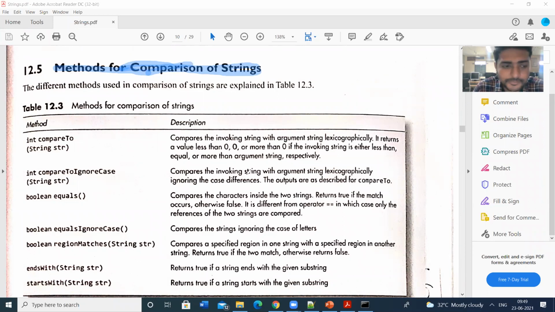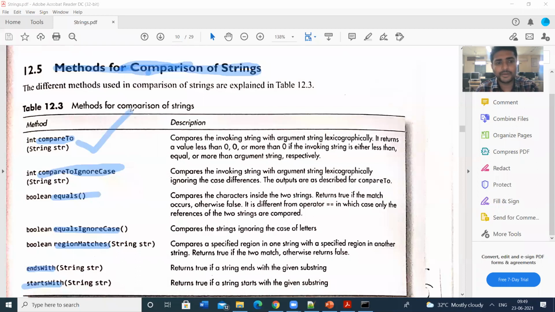Those methods are compareTo, compareToIgnoreCase, equals, equalsIgnoreCase, regionMatches, endsWith as well as startsWith. These are the methods used to compare the 2 strings.